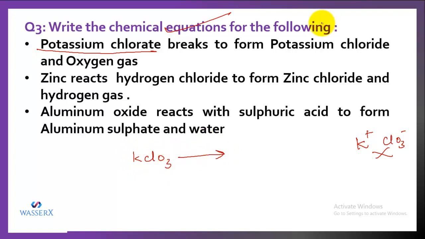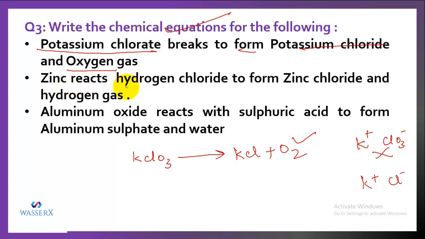So KClO3 breaks, that means it is not going to react, it is just breaking under specific conditions. And what does it form? That means these are products. One is potassium chloride. Let's make out its formula in the rough. So it is KCl, and along with that you get oxygen gas. So this is the chemical equation for this given reaction.